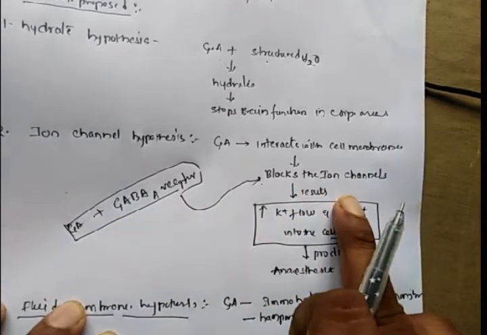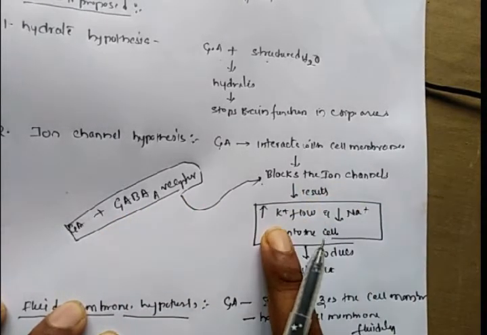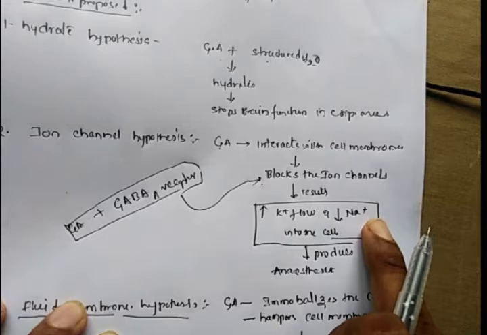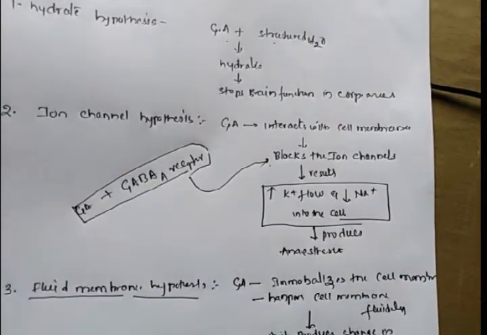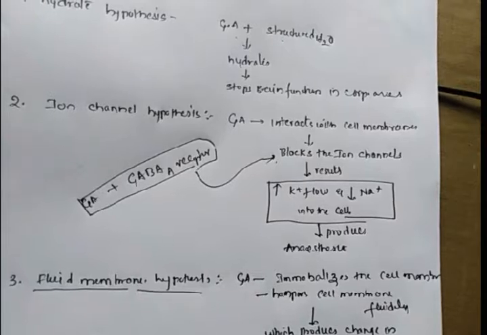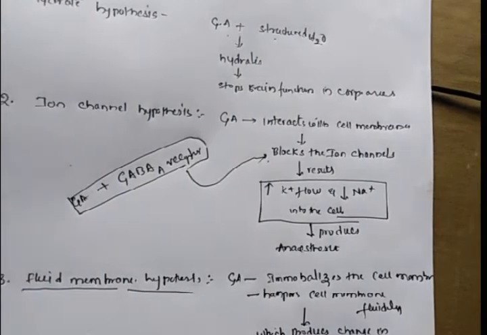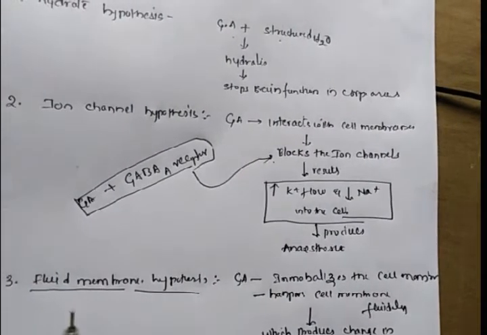This results in an increase in flow of potassium and a decrease in flow of sodium into the cell, and as a result, anesthesia will be produced. This is the major mechanism proposed for general anesthetics.